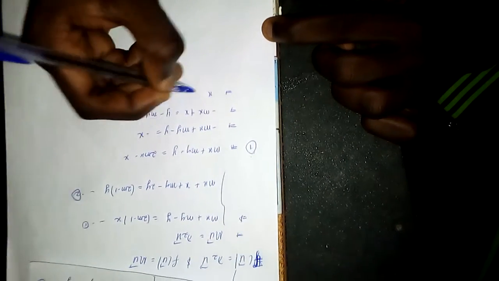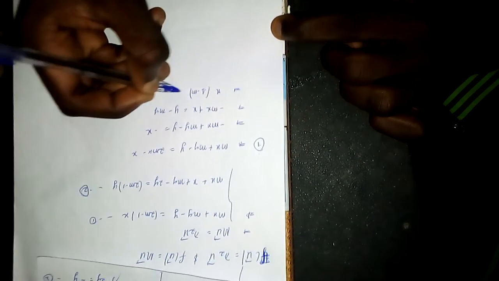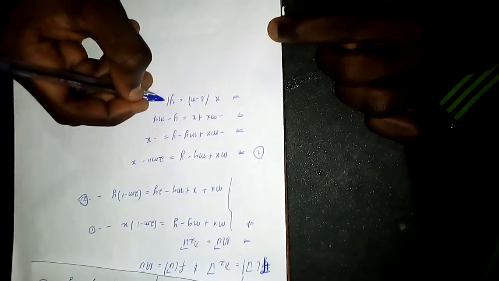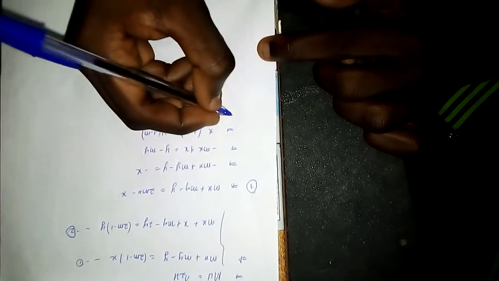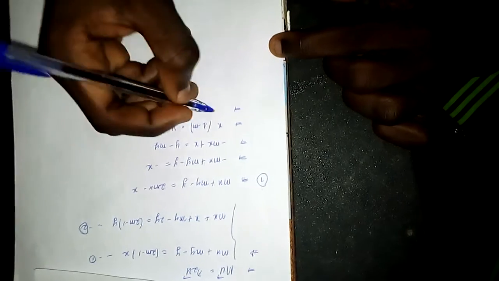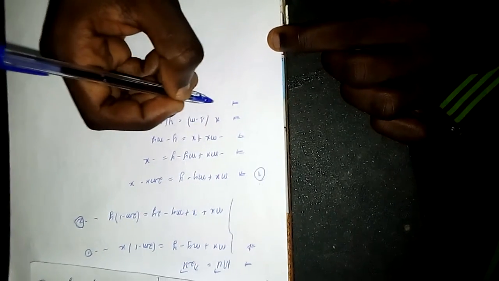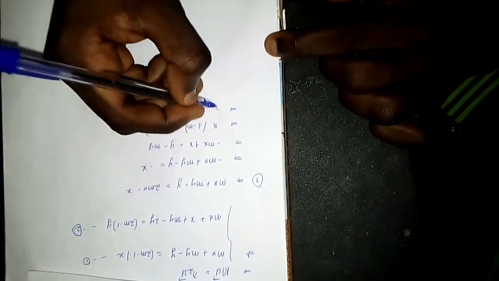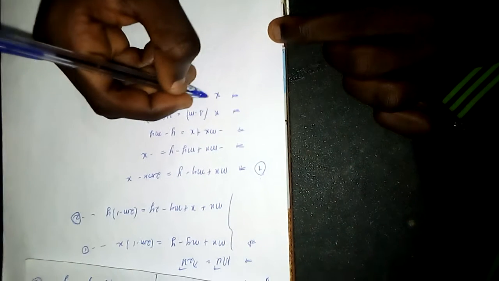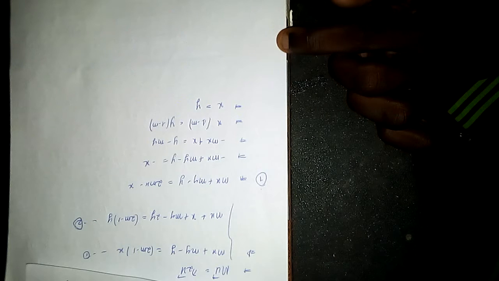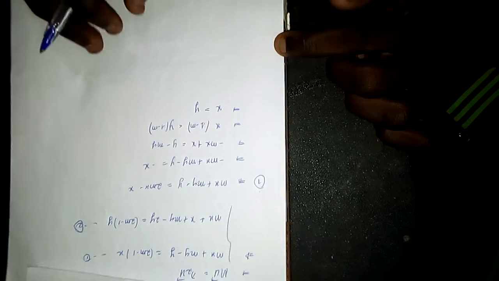So we can factor out x, we get 1 minus m equal to y into 1 minus m. Alright, so this means that we are going to get x equal to y. Our x is equal to y.